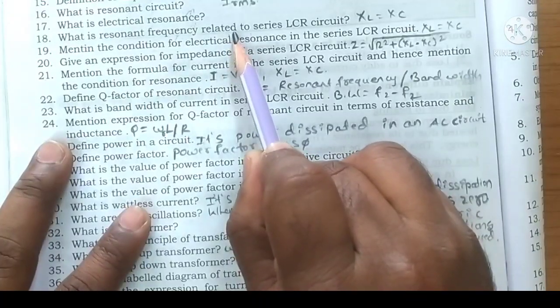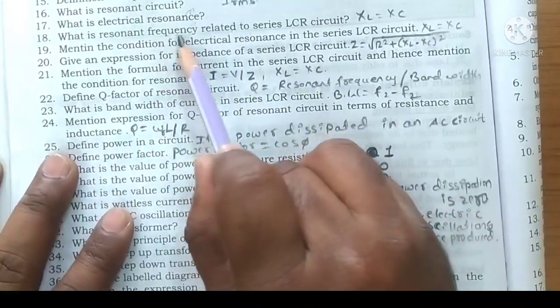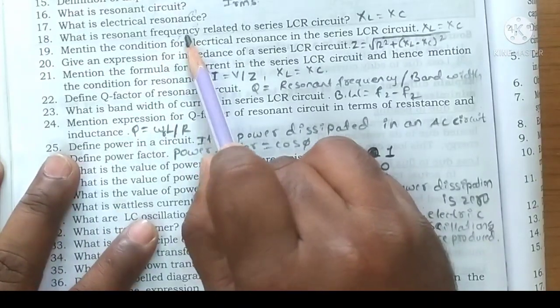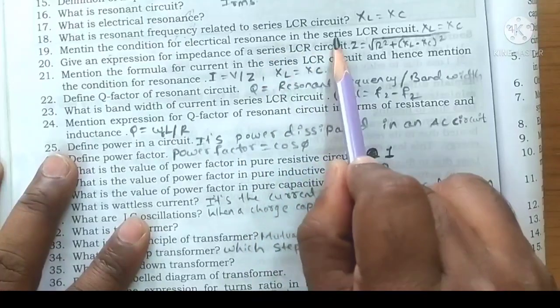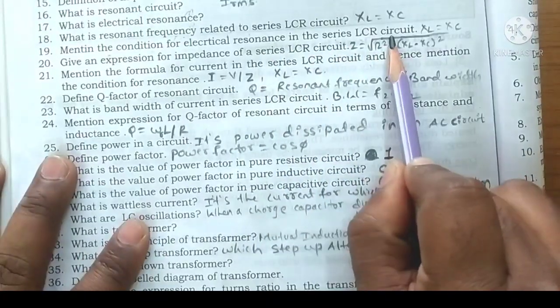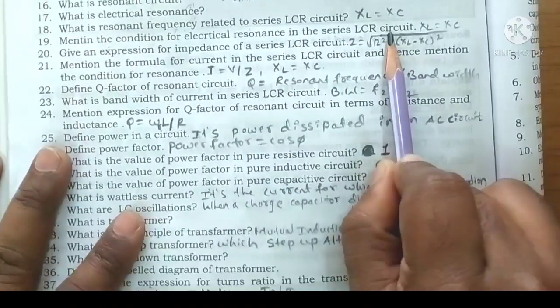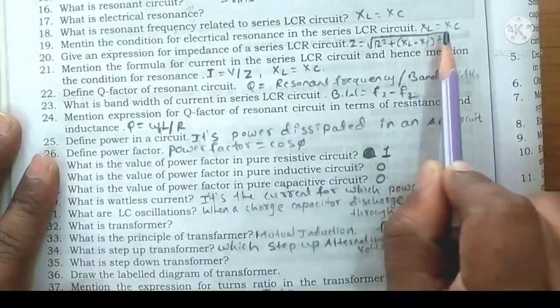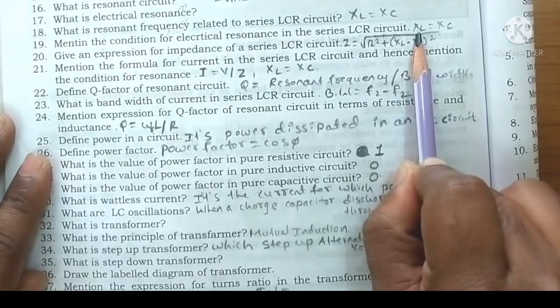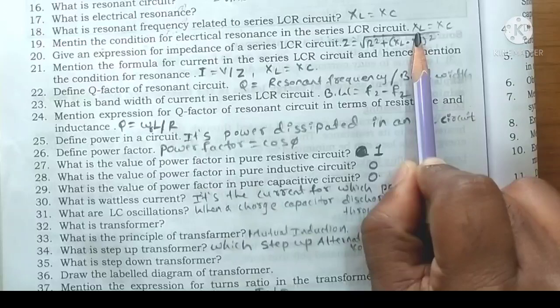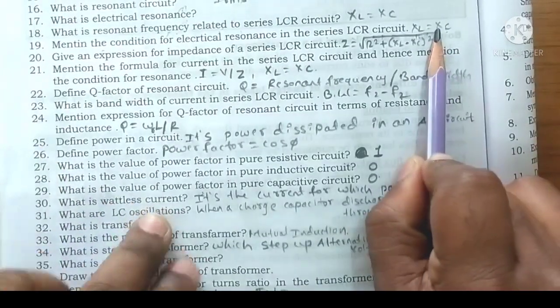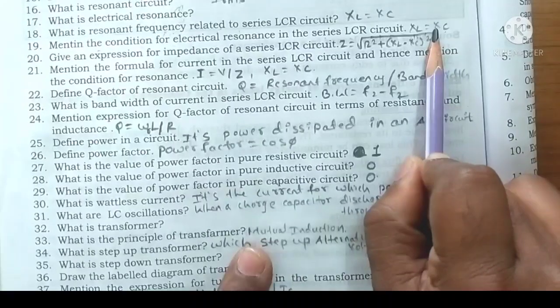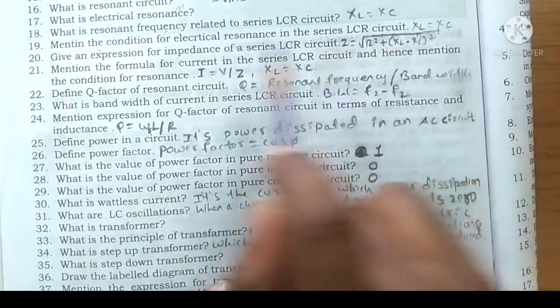So this particular frequency is known as resonant frequency. Mention the condition for electrical resonance in the series LCR circuit. The condition is very simple. XL is equal to XC, that is, inductive reactance is equal to capacitive reactance. Then the circuit is in resonance condition.